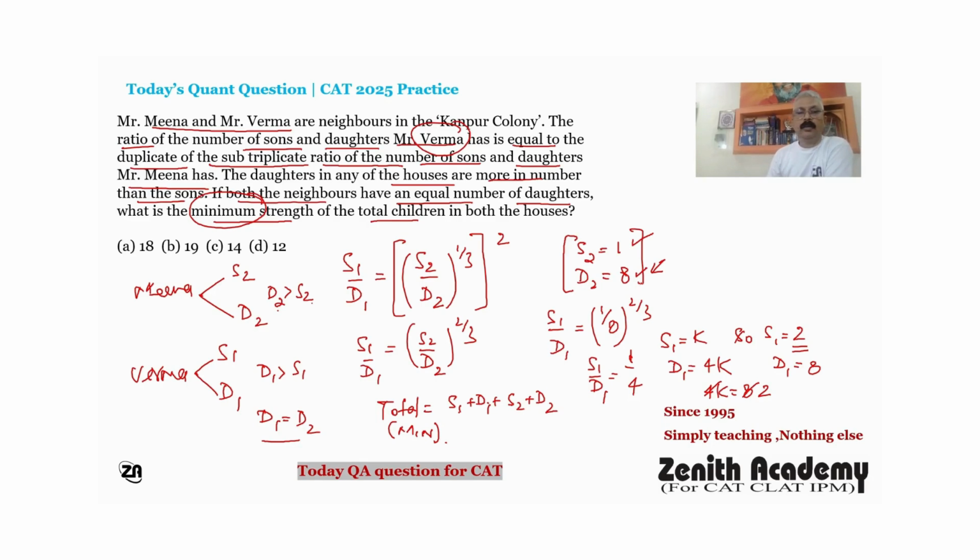The least possible strength solution is S1 is 2, D1 is 8, S2 is 1, and D2 is 8. So it is 2 plus 8 plus 1 plus 8, that is 19. So the answer is 19.